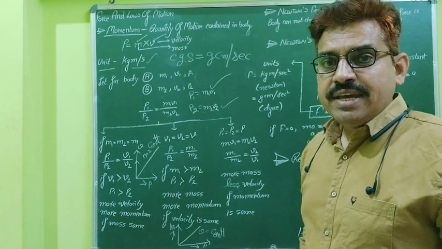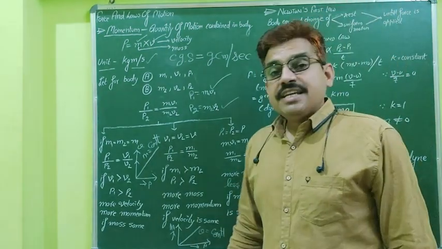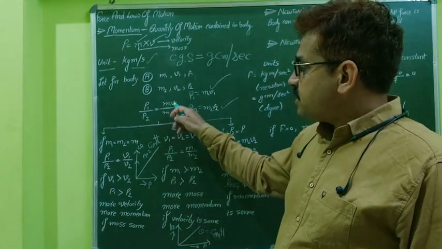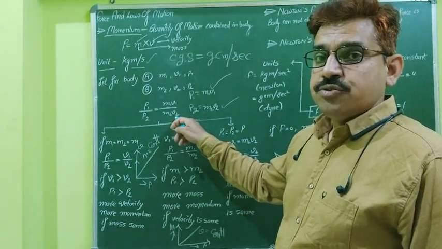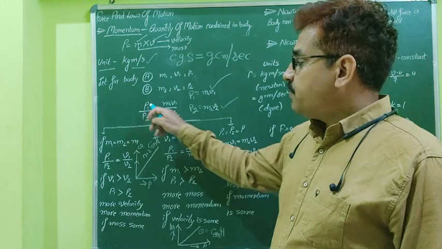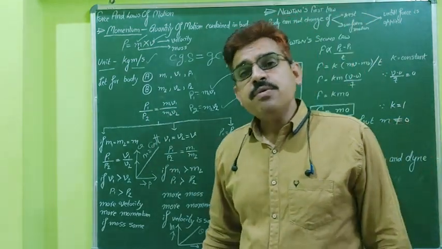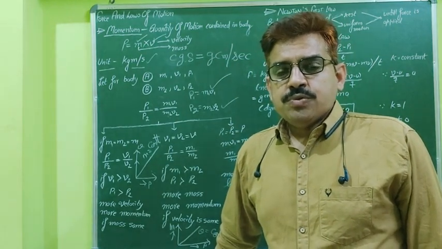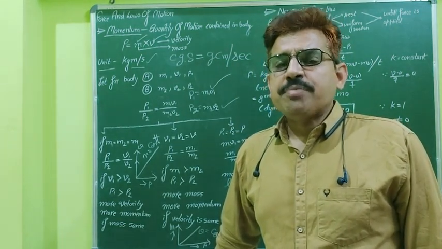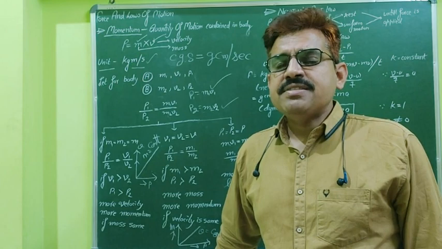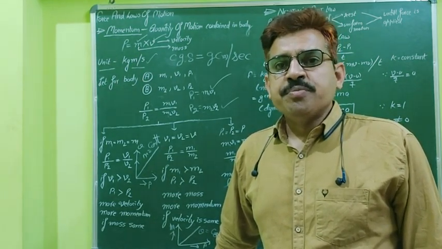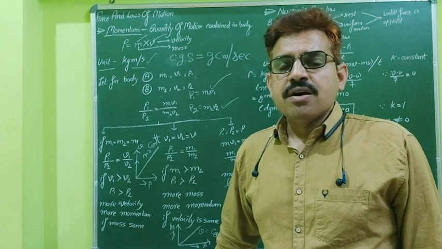Second case: the velocities remain the same. If the velocities remain the same, these two velocities get cancelled, so v1 and v2 will get cancelled. Therefore p1 over p2 is equal to m1 over m2. Again, both are proportional to each other, so if mass is more, momentum will also be more, provided the velocities remain constant.